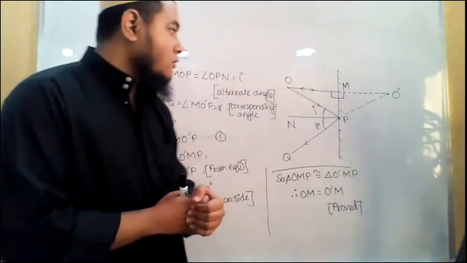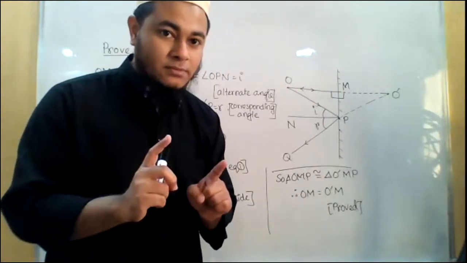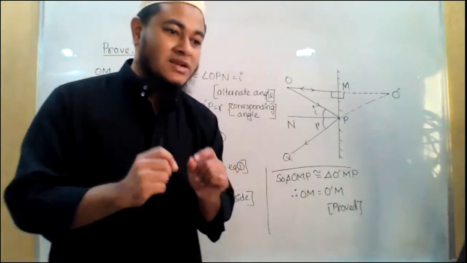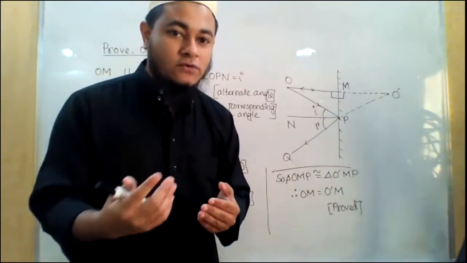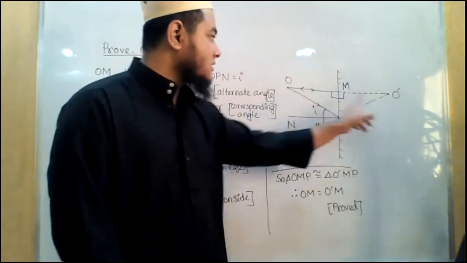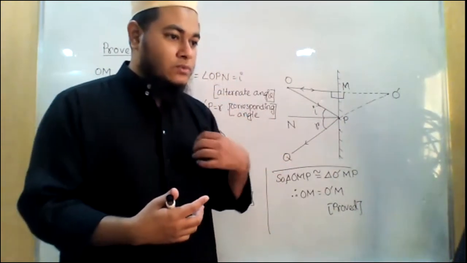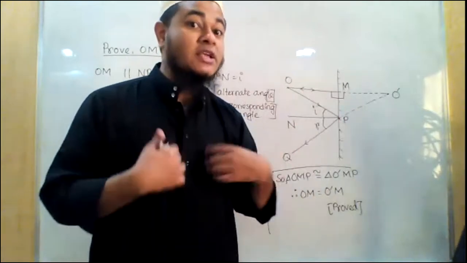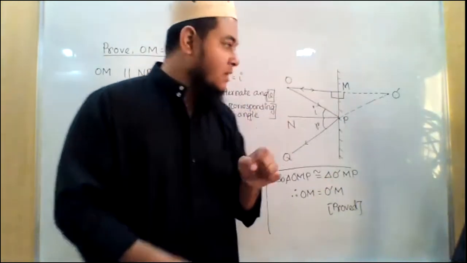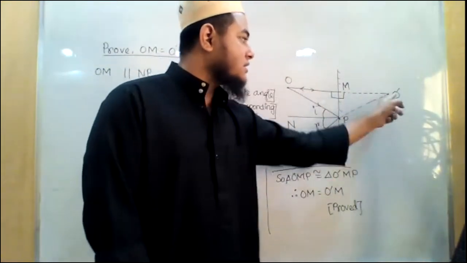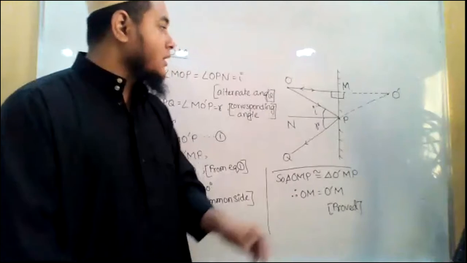Now, to find that out, we need two incident rays. Always remember, this will help you in the chapter on refraction of light also. Whenever you want to find the image of an object, say this is the object, this is the image. Whenever we stand in front of the mirror, we see the similar person inside, that is our image. Remember, we are the object and that is the image. So how can we find out at what distance the image will be created? For that, we need two incident rays.